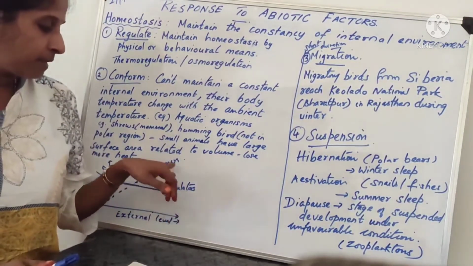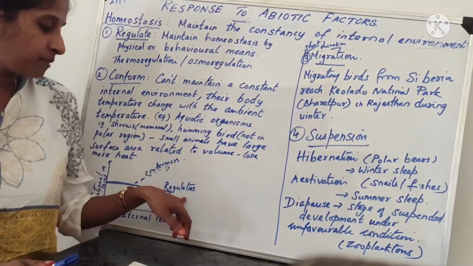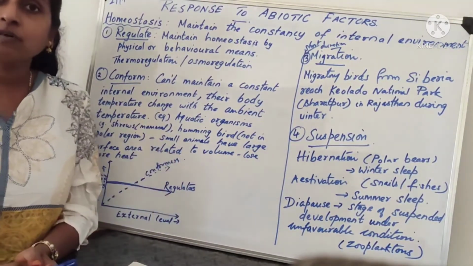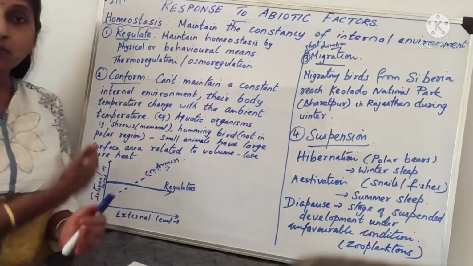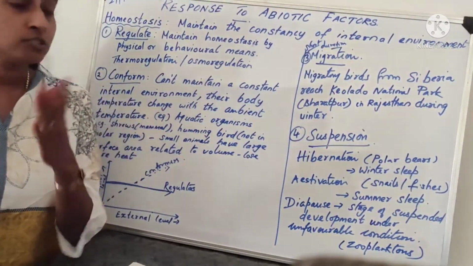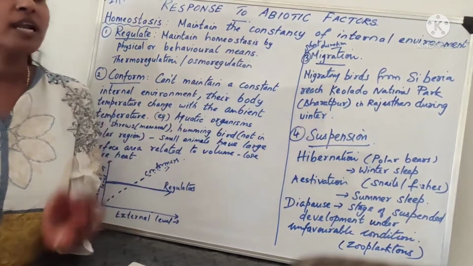They will give A and B, asking which is the regulator and which is the conformer. Define regulators, define conformers. What is an example of regulators? What is an example of conformers? What do you mean by external level? What do you mean by internal level? Questions like this can come in your exams. Just go through it. Now moving on to the third one, migration.